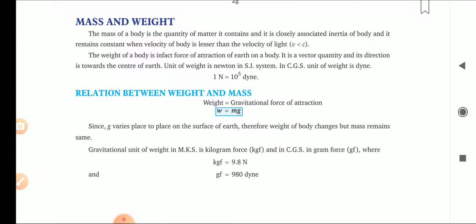So when kilogram force and gram force are multiplied with acceleration due to gravity, you get the values in terms of Newton and dyne. These are the respective terms for the relation between weight and mass.